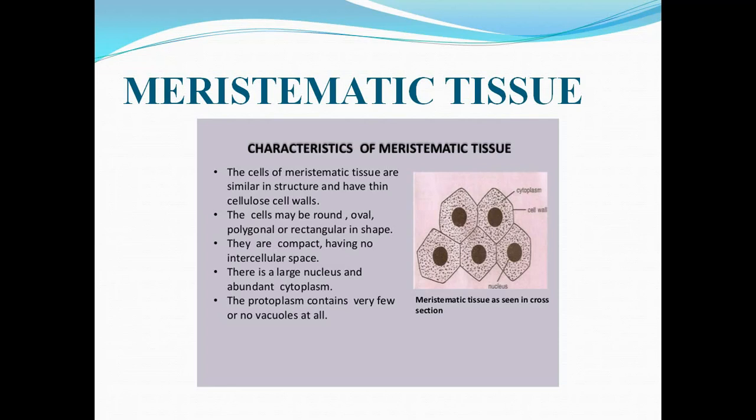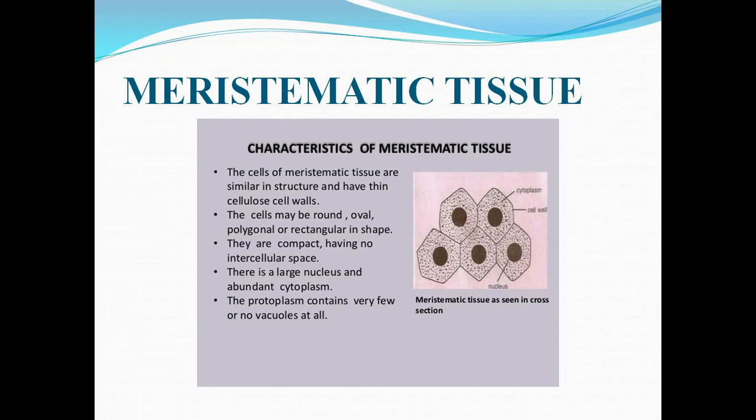Next, look at the nucleus. Yes, the nucleus is very large, lying in the cytoplasm, and present mostly at the center of the cell. See, all the cells have a nucleus at the center. Next, these cells do not contain any vacuoles. We all know plant cells have very large vacuoles, right? But in meristematic tissue, although it is a plant cell, they hardly contain any vacuoles. Even if they contain any vacuoles, they are very few and small.